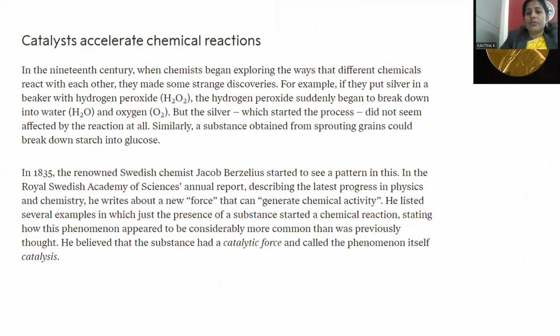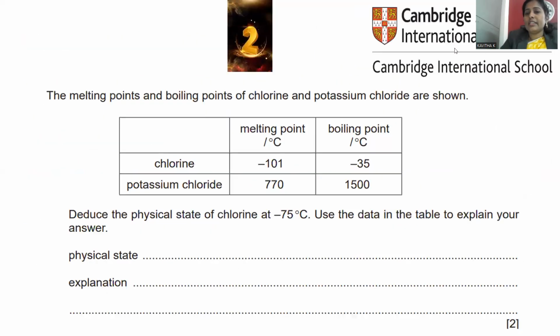Move on to question number 2. Question number 2 is collected from Cambridge Assessment International Education. The melting points and boiling points of chlorine and potassium chloride are shown in the table. Chlorine has a melting point of minus 101 degrees centigrade and a boiling point of minus 35 degrees centigrade. Potassium chloride has a melting point of 770 degrees centigrade and a boiling point of 1500 degrees centigrade. This is the data provided already.